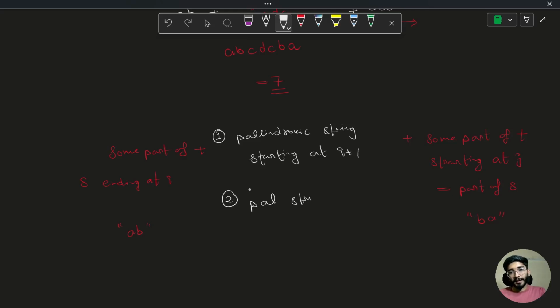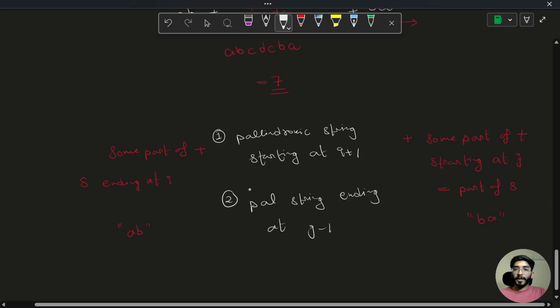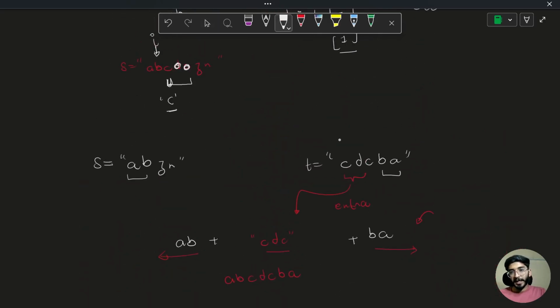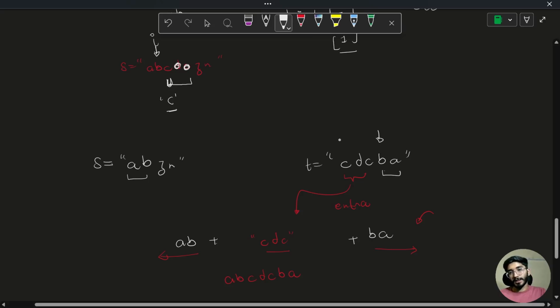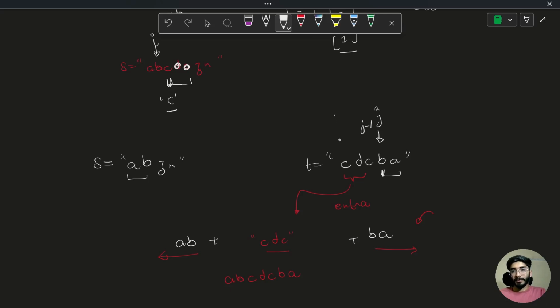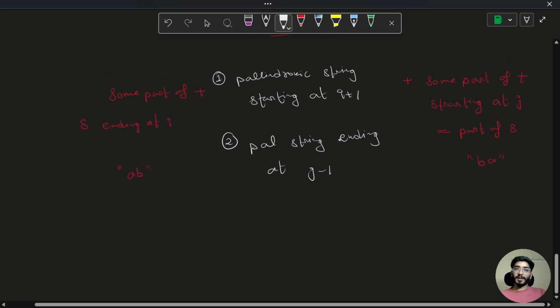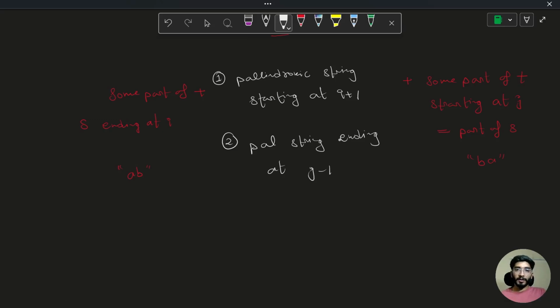a palindromic string ending at J minus 1. Why J minus 1? It means that this palindromic part is present in T, and if my matching part is from this index J, then whatever is the maximum length of the palindromic string up till here, I can also take that into my account. Cool. So these are the two cases that can help me increase my length. So how can we get to this answer?